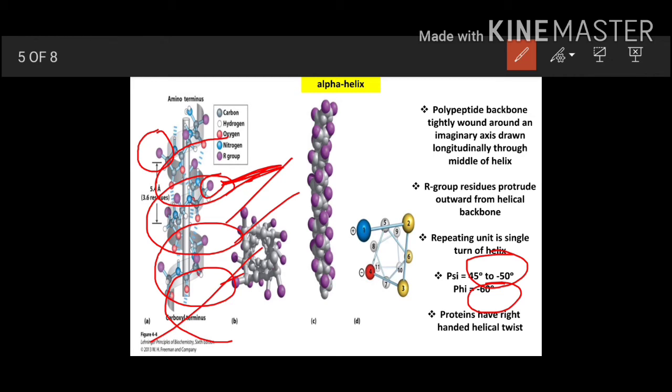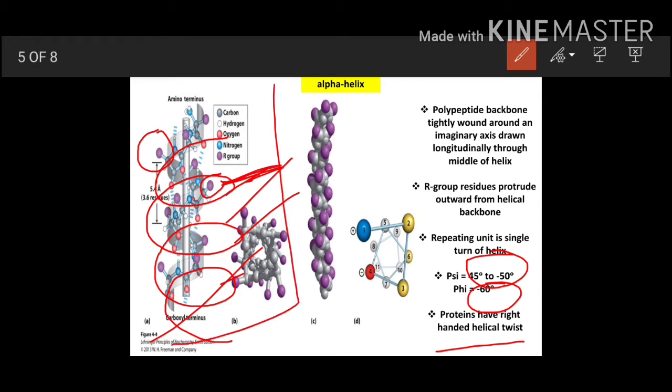Now all the proteins have a right-handed helical twist. All the proteins which are present naturally have a right-handed helical twist, not a left-handed one.